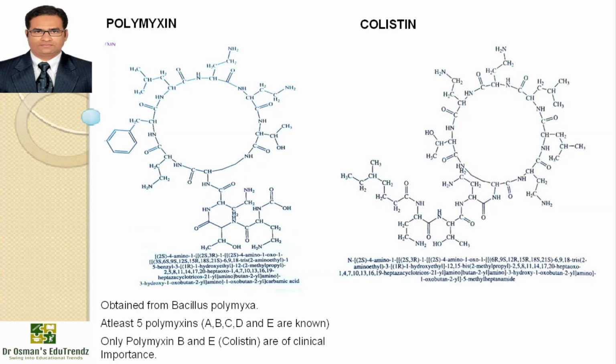Colistin A differs from polymyxin B only by substitution of D-leucine for D-phenylalanine as one of the amino acid fragments in the cyclic portion of the structure. Two forms of colistin have been prepared, the sulfate and the methane sulfonate.